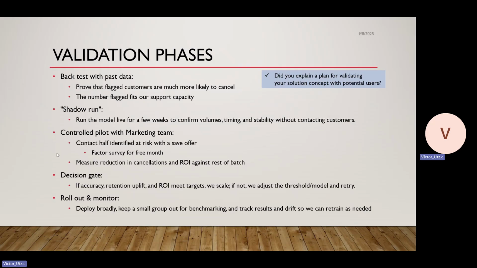We would then do a pilot with the marketing team, and this is where we really start to see our cash value, and the marketing team can start to work against control groups to see if retention programs are having effect. Of course, before we actually scale out, we're going to want to make sure that we are seeing the accuracy we want and that we are able to see some ROI in terms of actually impacting retention. And if we do, then we'll go ahead and monitor, and of course, we'll track for drift.